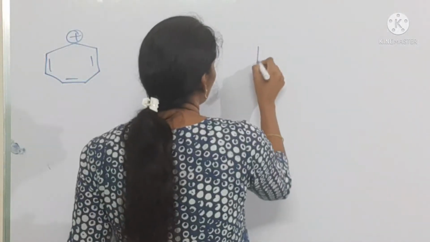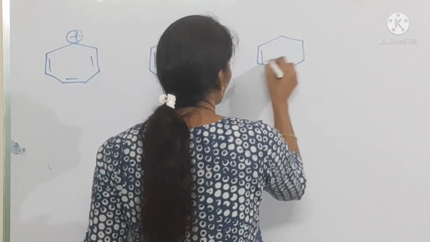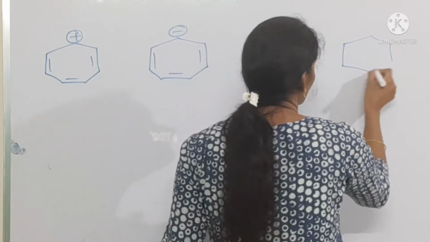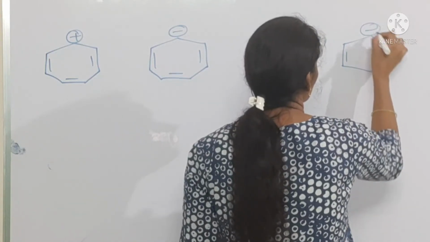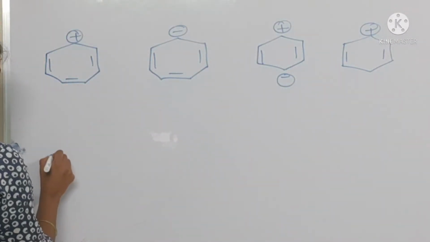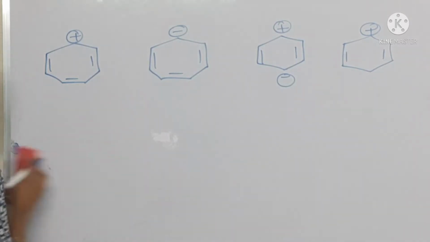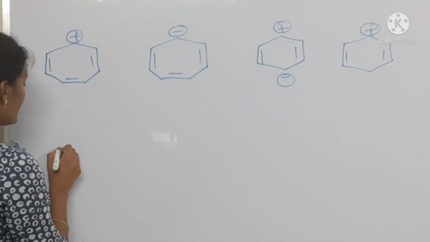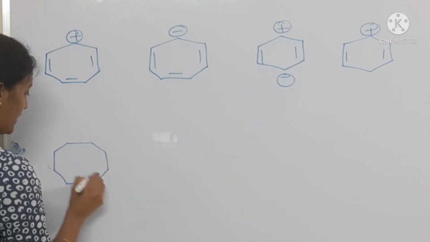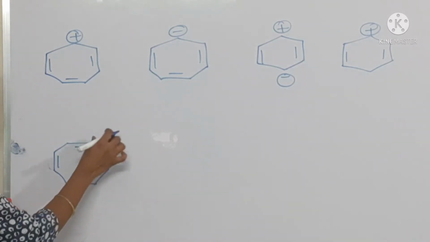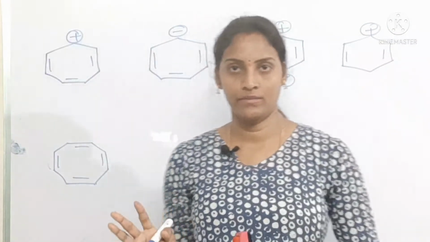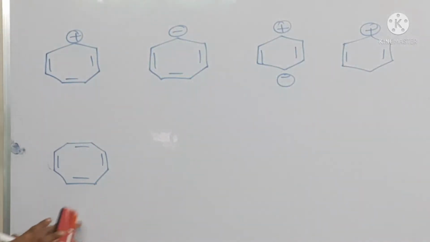And if you take this compound, and another one is that one, and cyclooctatetraene you can take. This is the cyclooctatetraene. 1, 2, 3, 4, 5, 6, 7, 8 carbons, 4 pi bonds. Okay, this is the cyclooctatetraene.